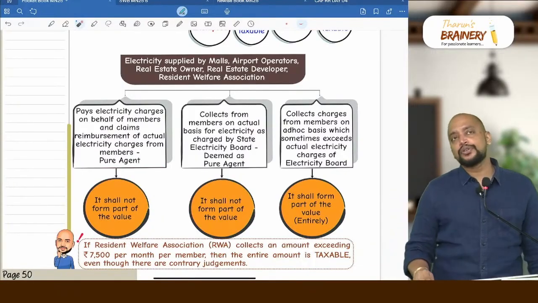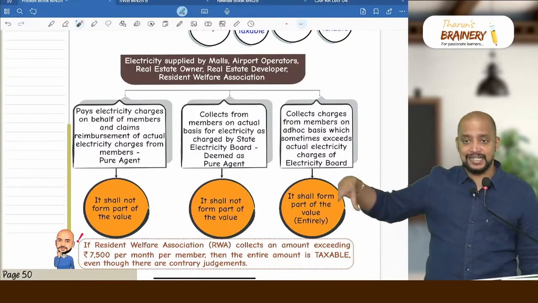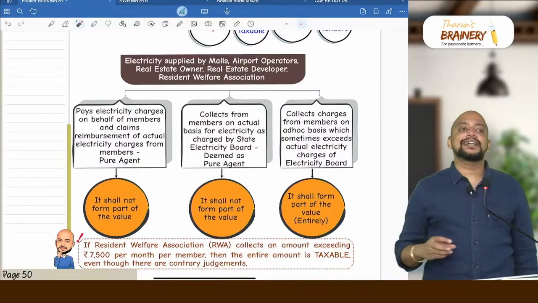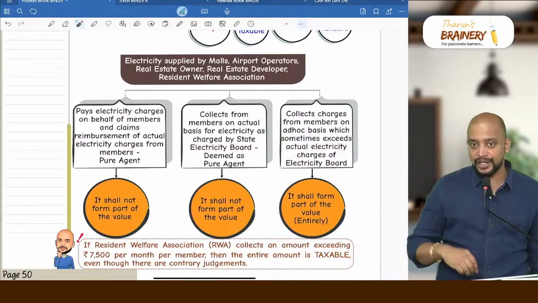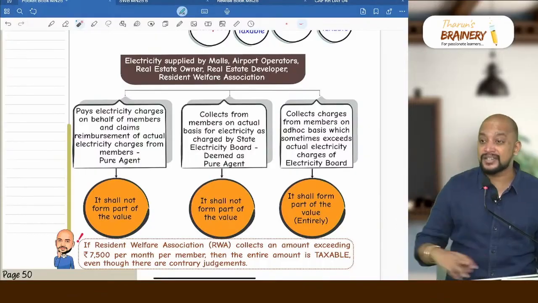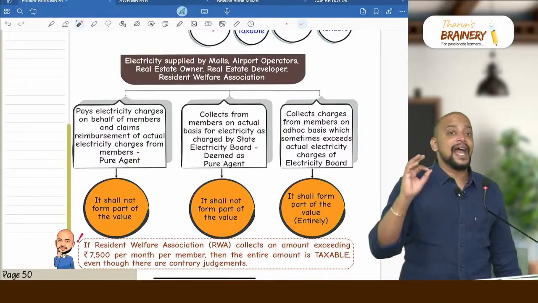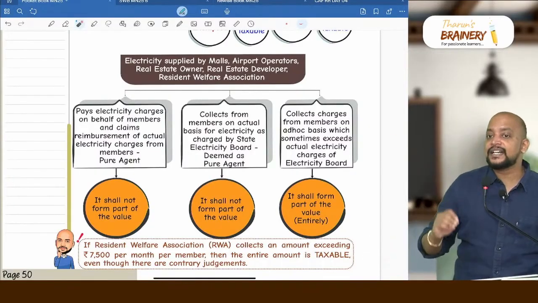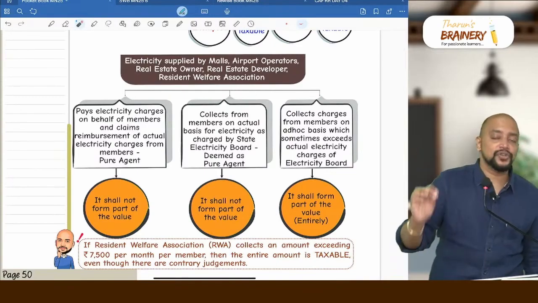Second point, suppose it is common area electricity charges, and that bill is in the name of the association. The association will make the payment and in turn it will be recovered from the members. On what basis are they recovering? Actual basis or ad hoc basis? It is being recovered on an actual basis.